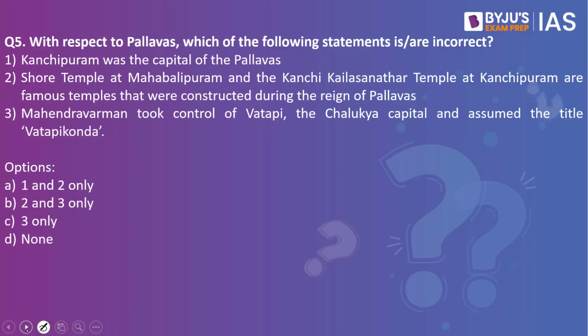Now let's look into the next practice question. With respect to Pallavas, which of the following statements are incorrect? Kanchipuram was the capital of the Pallavas. Shore Temple at Mahabalipuram and Kailasanatha Temple at Kanchipuram are famous temples that were constructed during the reign of Pallavas. Mahendravarman took control of Vatapi, the Chalukyan capital, and assumed the title Vatapi Konda. Which of the statements are incorrect? Since it is asking for the incorrect statement, the answer to this is 3 only.